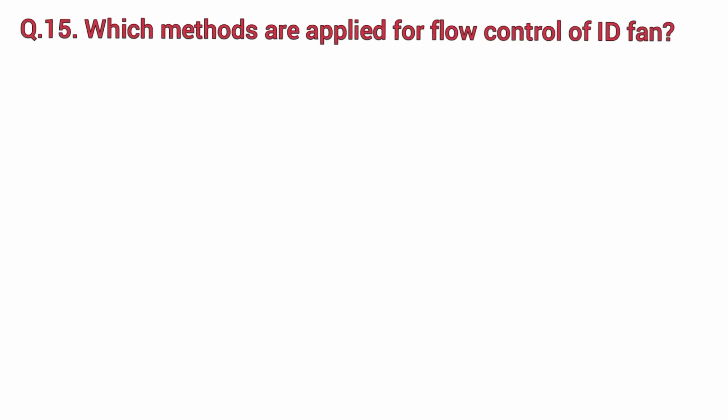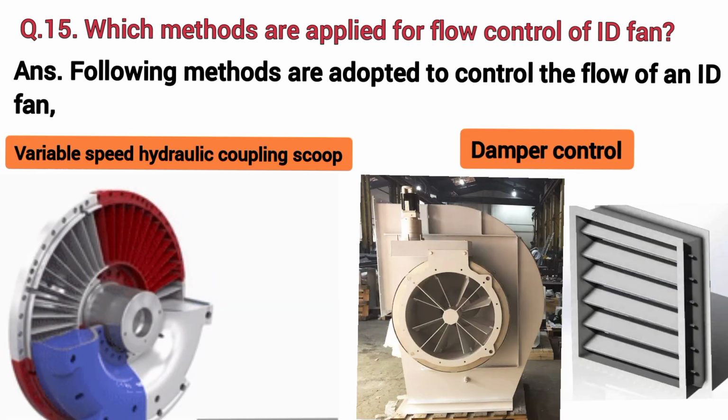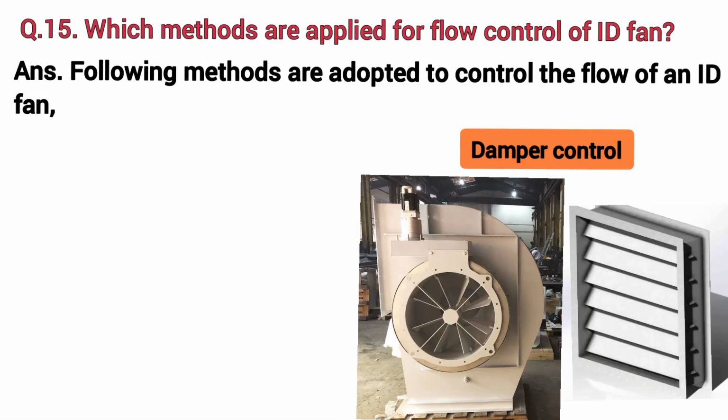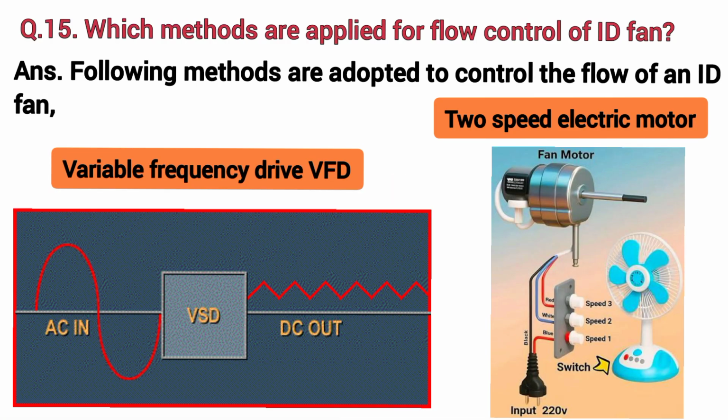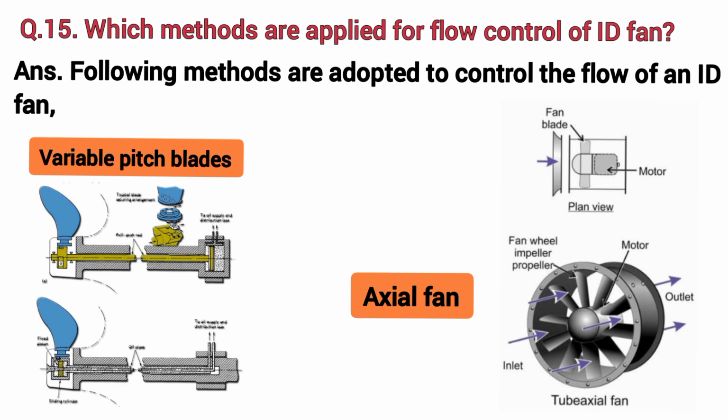Which methods are applied for flow control of an ID fan? The following methods are adopted to control the flow of an ID fan: variable speed hydraulic coupling scoop, damper control, variable frequency drive (VFD) to the electric motor, and variable pitch blades in an axial fan.